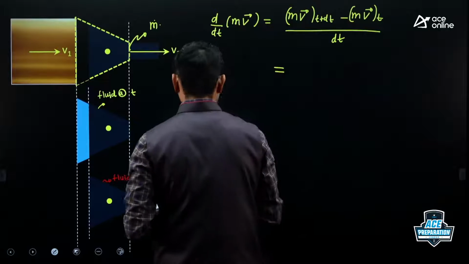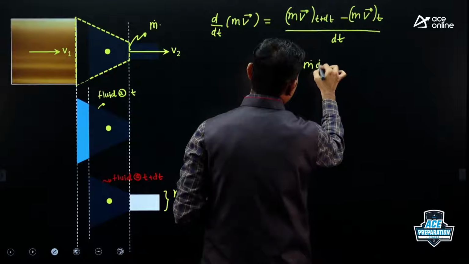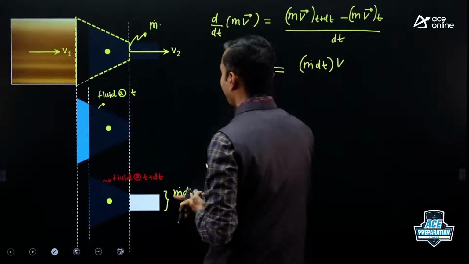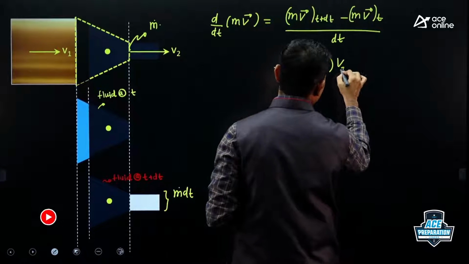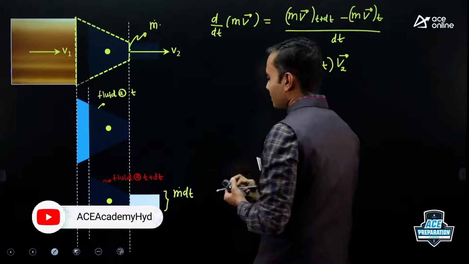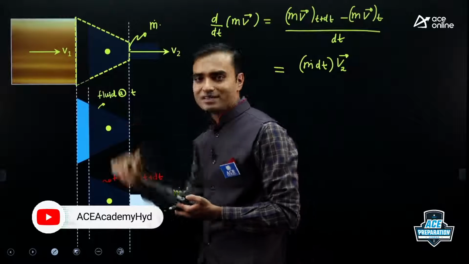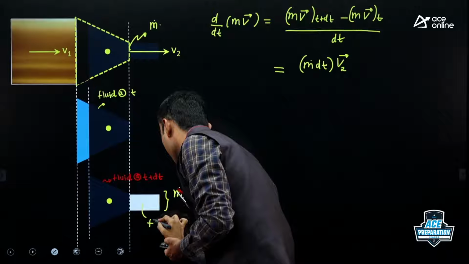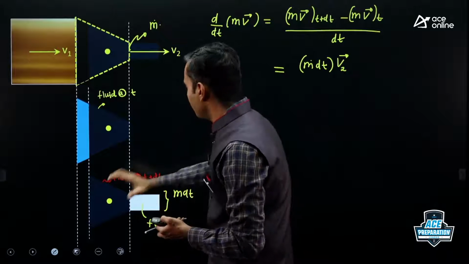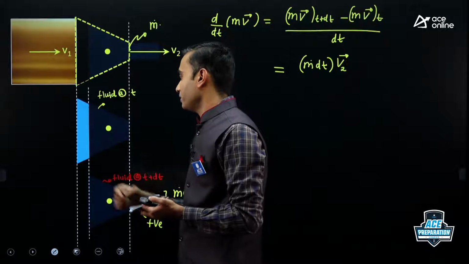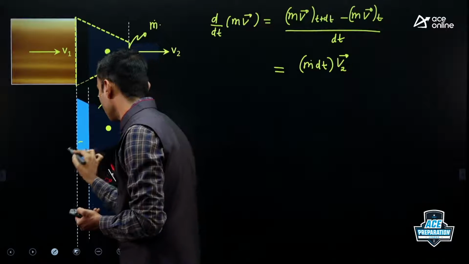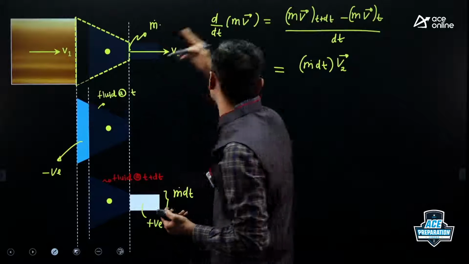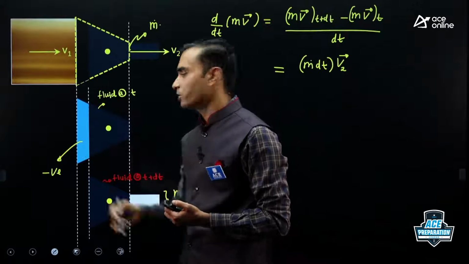So the momentum corresponding to this mass will be m dot into dt into the exit velocity, which is V2. This term is positive because we are doing final momentum minus initial momentum. From this momentum we subtract the momentum at time t. So the momentum corresponding to this blue portion will be negative, because we are subtracting the initial momentum here.